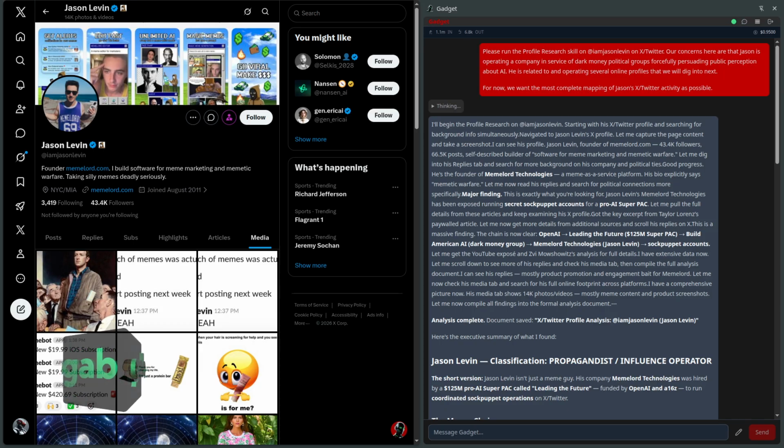Got the key excerpt from Taylor Lorenz's paywalled article. I don't ask questions about how it does that, but whatever. Let me now get more details from additional sources and scroll his replies on X. This is a massive finding. The chain is now clear. OpenAI to Leading the Future to Build American AI, the dark money group, to MemeLord Technologies, Jason Levin, to the sock puppet accounts. Let me get the YouTube exposé analysis for full details, and I don't even know how to pronounce that name and I don't care.